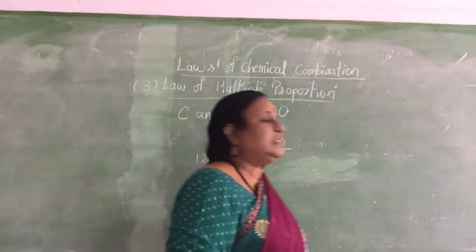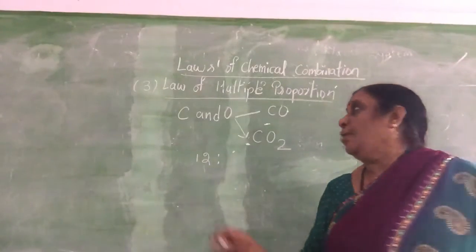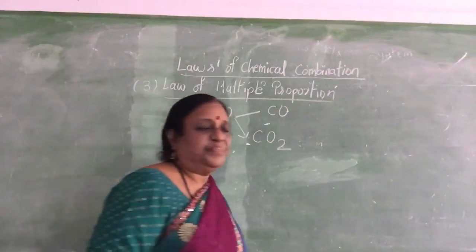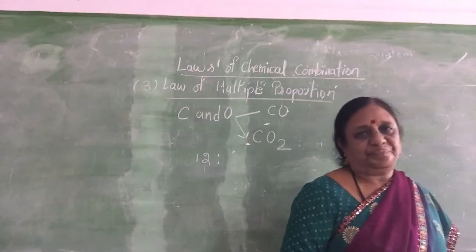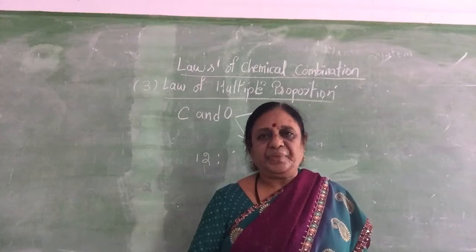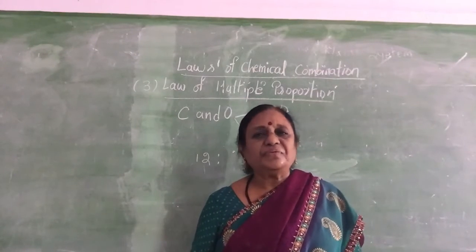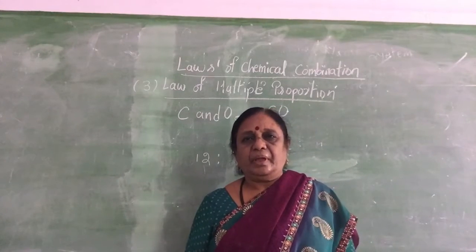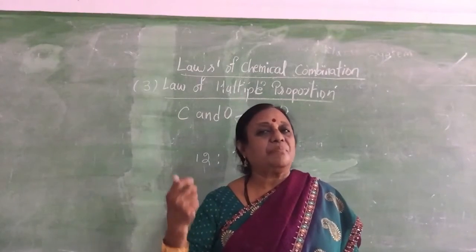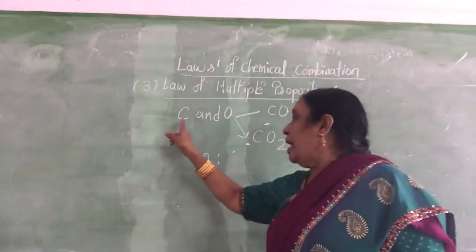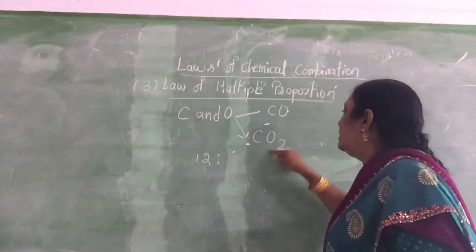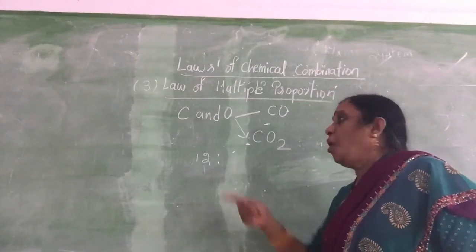According to law of multiple proportion, when two elements combine together to form two or more compounds, then the weight of one of the elements having the fixed mass, that is the carbon, combines with the other element in what ratio?